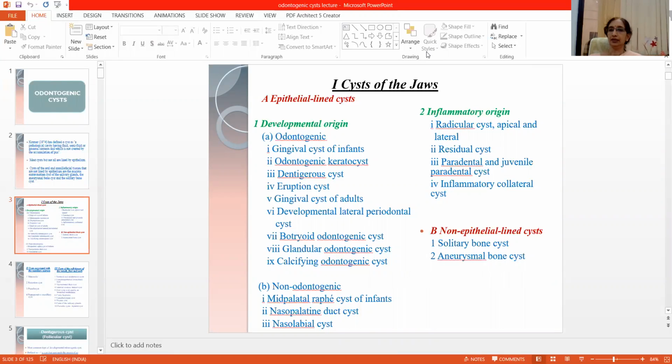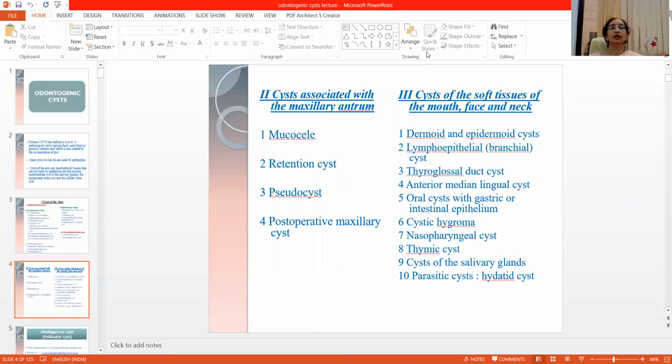Then inflammatory cysts, or those which are of inflammatory origin, are radicular cyst, residual cyst, paradental and juvenile paradental cyst, and inflammatory collateral cyst. The non-epithelial lined cysts are solitary bone cyst and aneurysmal bone cyst. Now secondly, the cysts associated with the maxillary antrum are mucosal, retention cyst, pseudocyst, and post-operative maxillary cyst.